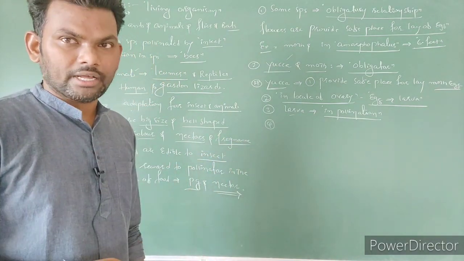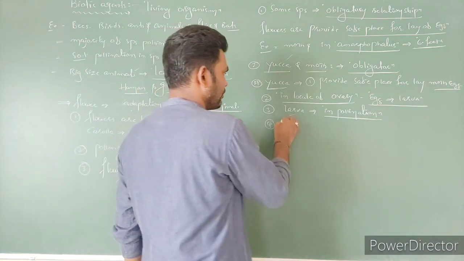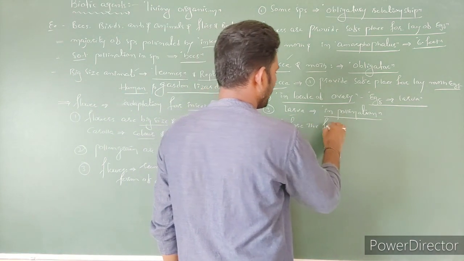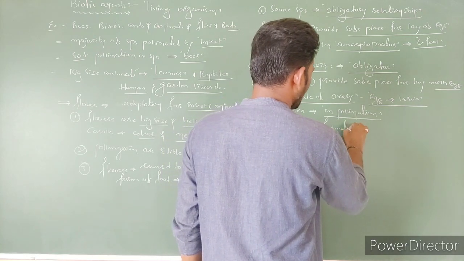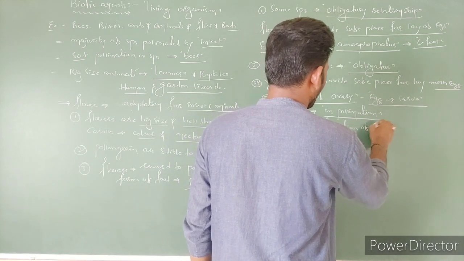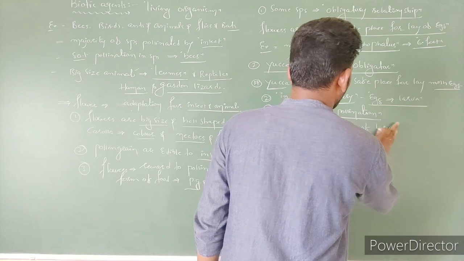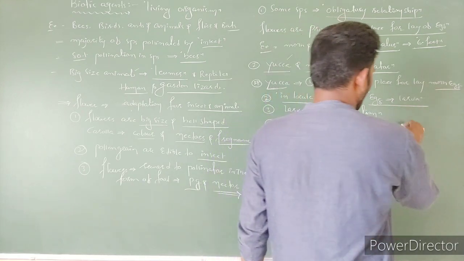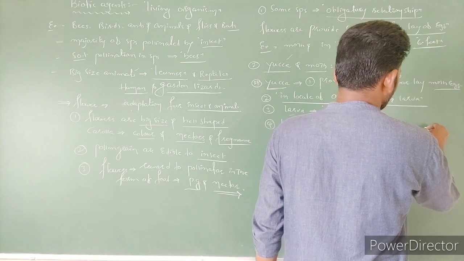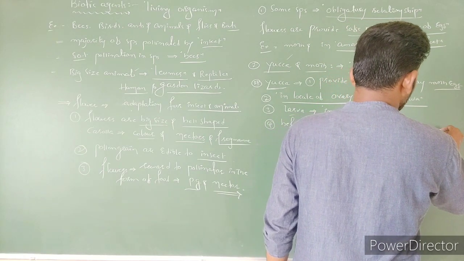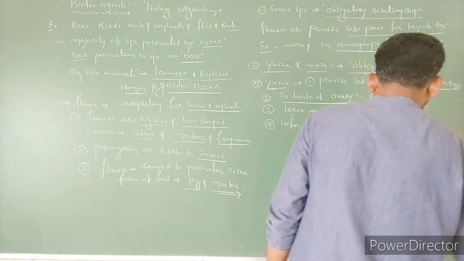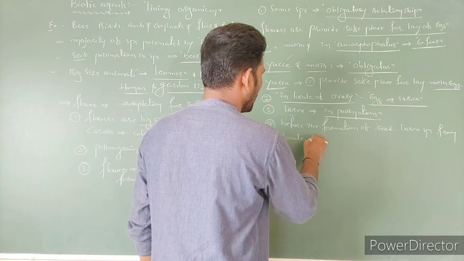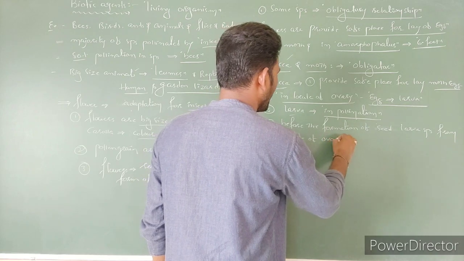Before the formation of seeds, the larva escapes from the locule of the ovary.